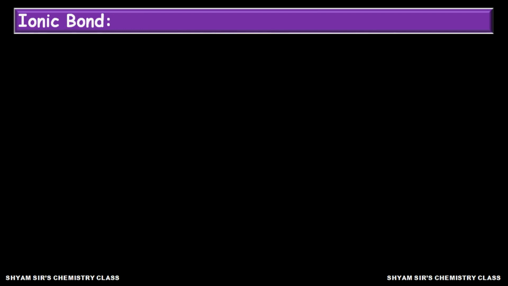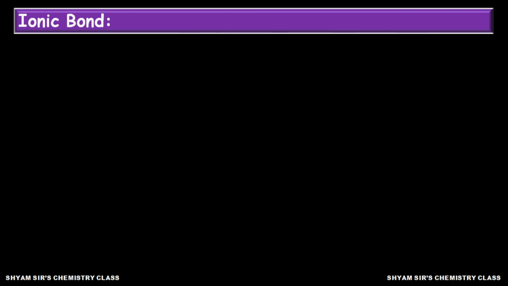Anyway, now we will focus on ionic bond and ionic compound. What is ionic bond? This you may have read in school level chemistry. Ionic bond formation takes place by Coulombic force of attraction between two oppositely charged ions.